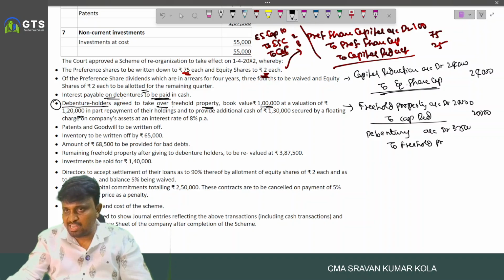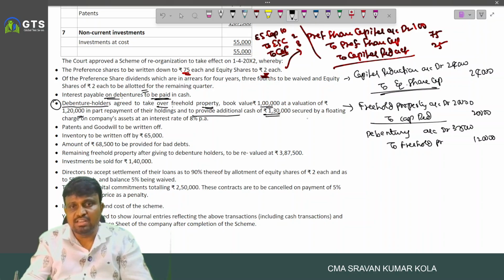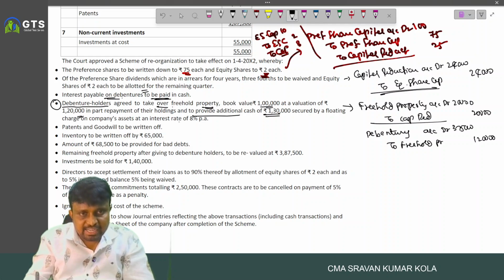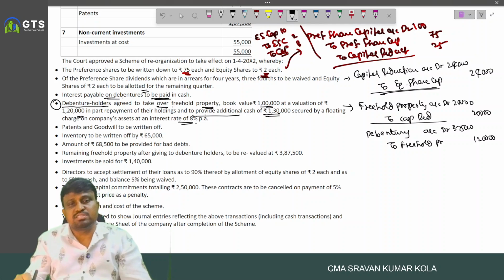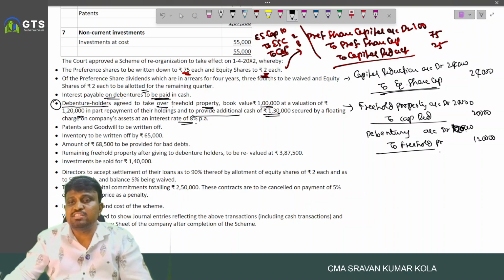So total 3,75,000 they are taken at 1,20,000 and the remaining to provide additional cash of 1,30,000 secured by floating charge on company's assets at an interest rate of 8% per annum. And here they considered it 1,20,000. So we write the entry debentures account debited to freehold property 1,20,000.